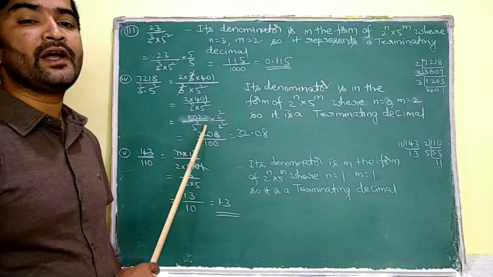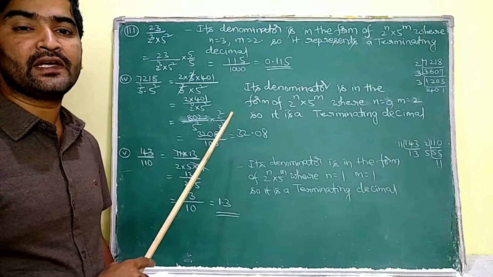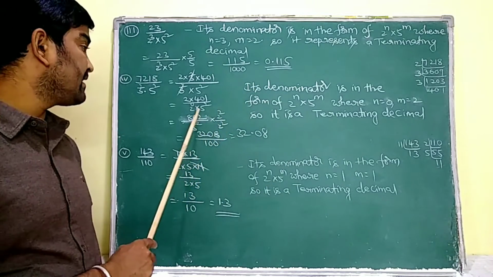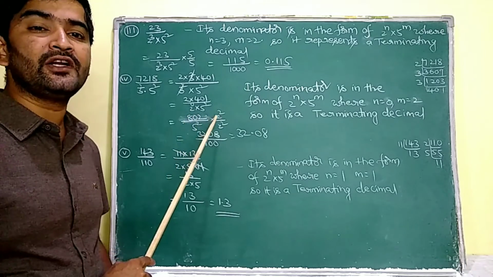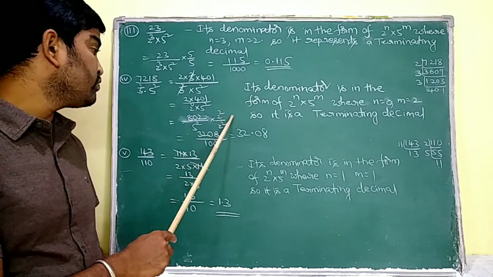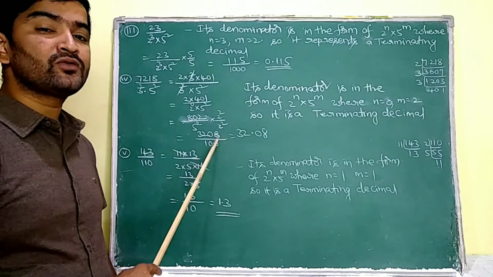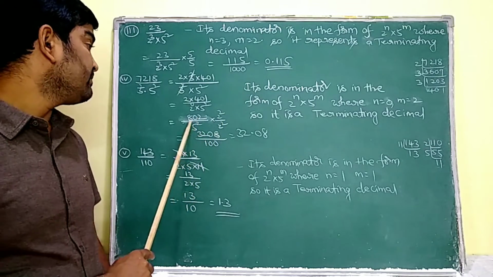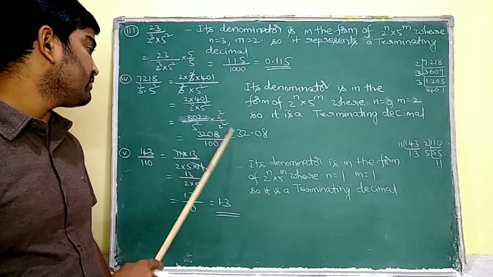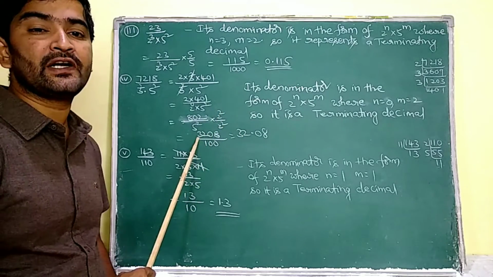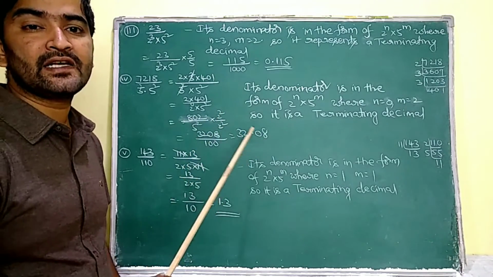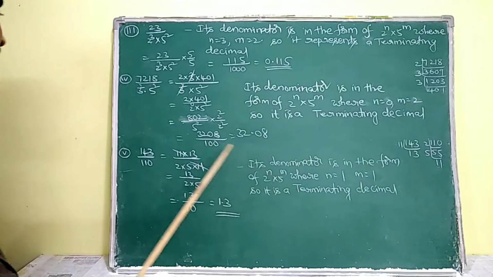Where n is equal to 0 and m is equal to 2. So 802 by 5 square, I have to multiply it with 2 square and divide with the same 2 square to pair up 2's and 5's in the denominator. So 802 into 2 square by 5 square into 2 square means 100. So 802 into 4, that is nothing but 3208 by 100, that is equivalent to 32.08.